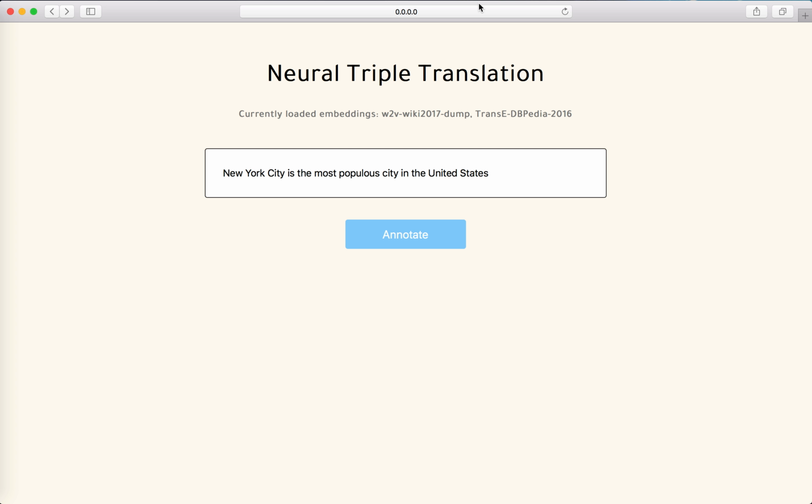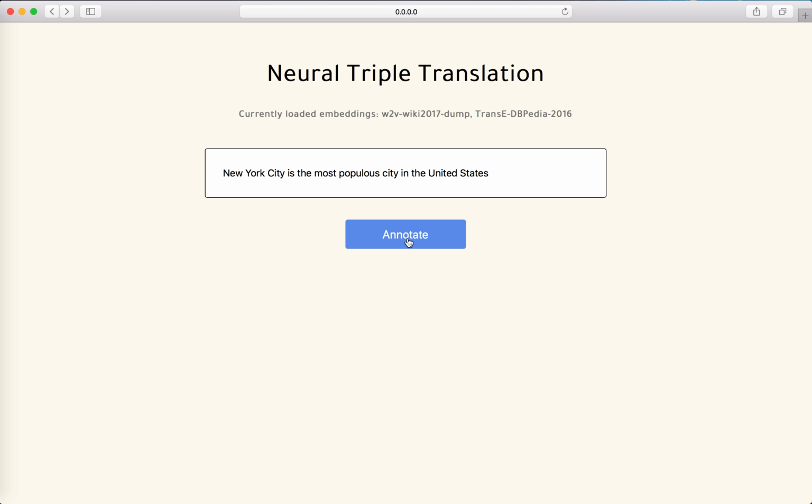After we refresh, it started. You see the currently loaded embeddings are the Wikipedia dump for the word embedding and the DBpedia dump for the knowledge graph embedding. We have a default sentence here saying New York City is a city in United States.